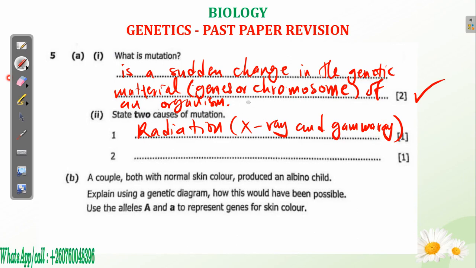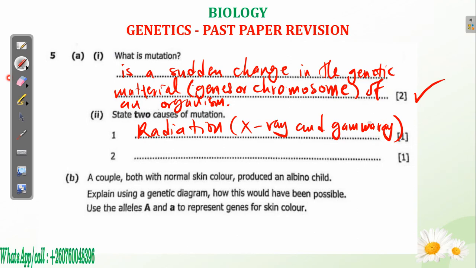When you go for an X-ray, you want the doctors to see how the fracture is. Maybe you have a dislocation, and they use the X-ray to see what's going on. Now, too much exposure can result in cancer. Not only that, it can also result in mutation, which means a certain change in the genetic material.